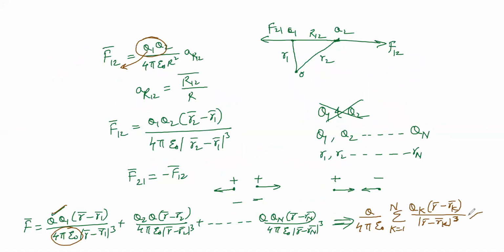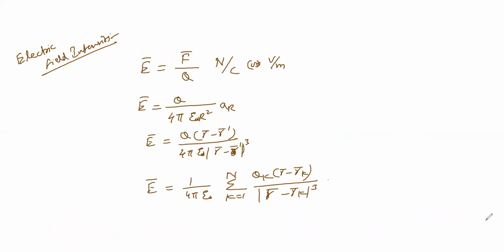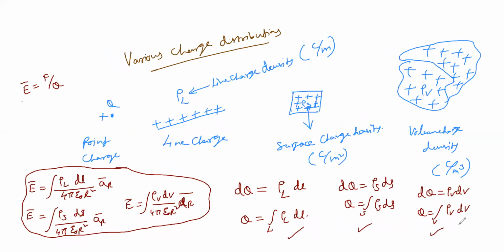Then, in continuation, the electric field intensity, that is force per unit charge, was applied for different charge distributions: line, surface, and volume.